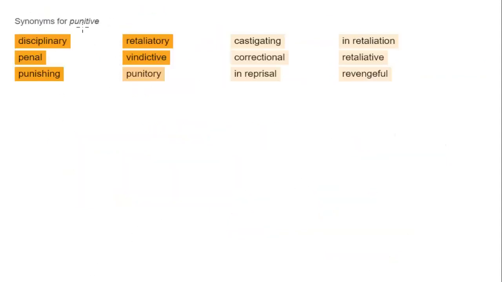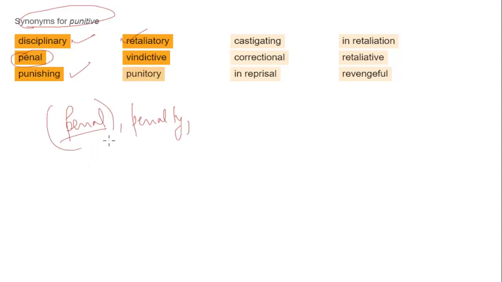As you see here, we have taken a good number of synonyms for the word punitive. And the first one that you see here is disciplinary, concerned with punishing. Retaliatory may not be the exact synonym, but penal. So again, the word penal and the word penalty. Penalty basically means serving as punishment. And then you have the word penal, so Indian Penal Code. So penal basically means a kind of penalty or fine or punishment.